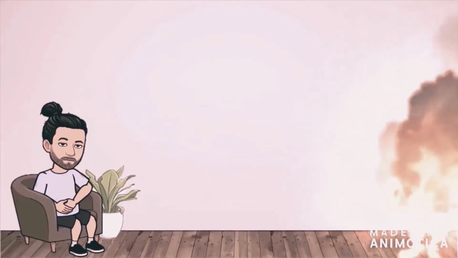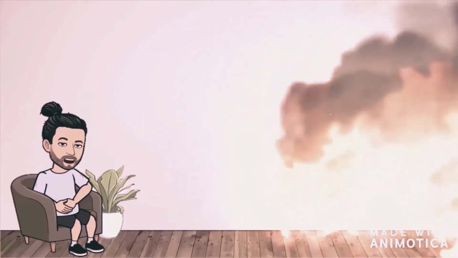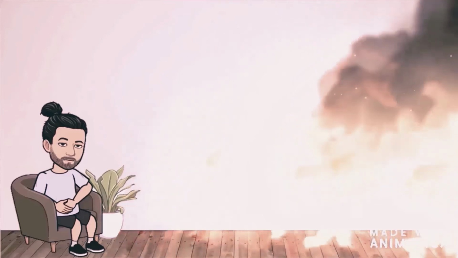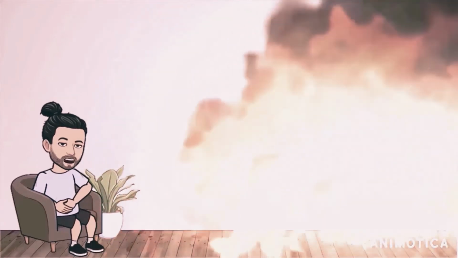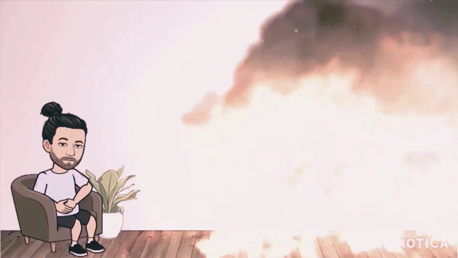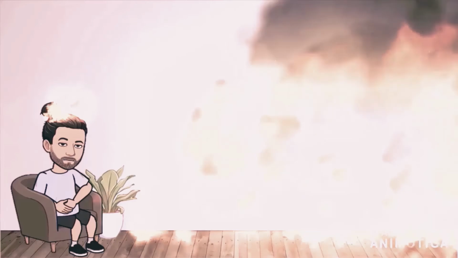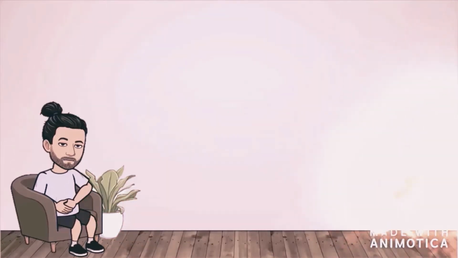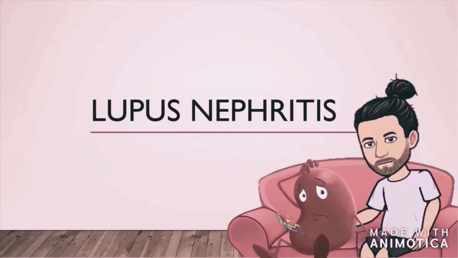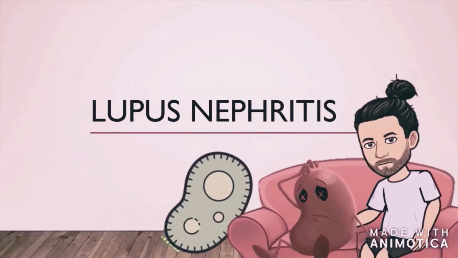So what effects does lupus nephritis have on the kidneys and what are the symptoms? As already stated, lupus nephritis is inflammation of the kidney that is caused by lupus, which is an autoimmune disease that causes rashes, muscle pain, and fatigue. With lupus, the body's immune system targets its own body tissues. Lupus nephritis happens when lupus involves the kidneys. When the kidneys are inflamed, they can't function normally and can therefore potentially leak protein. If this is not controlled, lupus nephritis can lead to kidney failure.